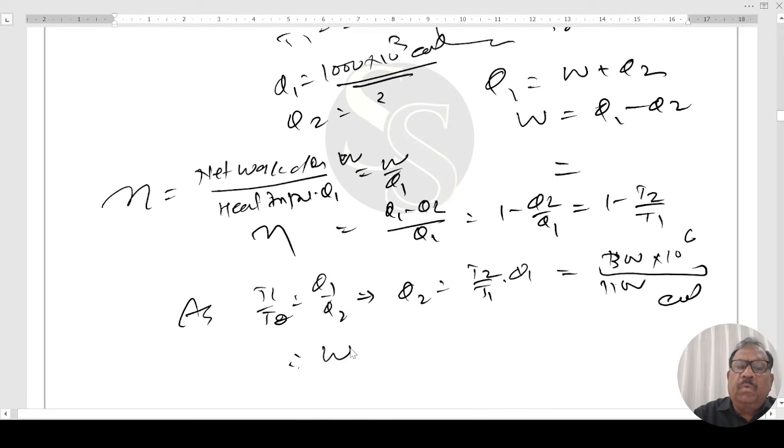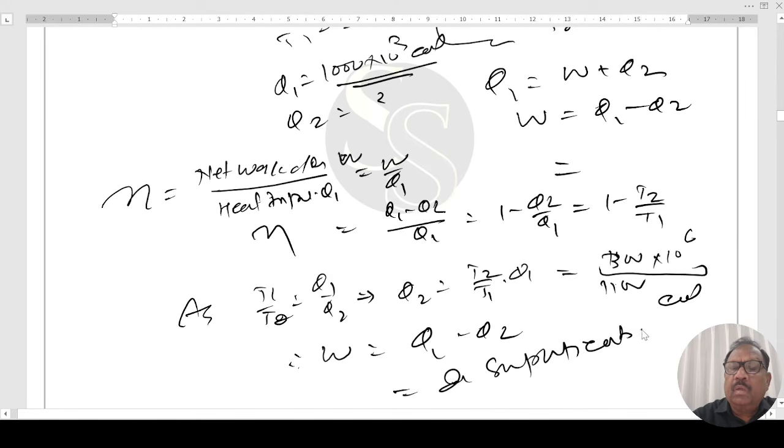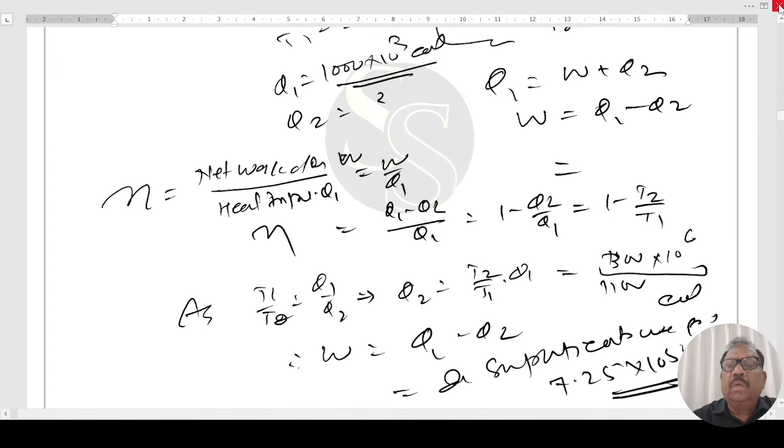Now, therefore, W will be equal to Q1 minus Q2. Both are known. On simplification, we get answer is 7.25 into 10 to the power 5 calorie. This is the answer, right?